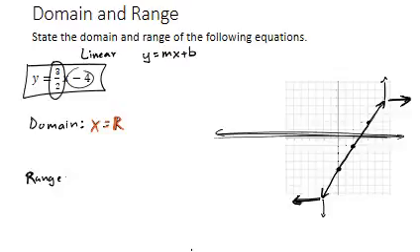We can use that same exact argument for the range. We know that our graph goes up forever and down forever. Therefore, there's no boundary up here or down here that I could draw that my graph will never get to. So my range is y equals all real numbers. In fact, for the vast majority of linear equations, the domain and range are y equals all real numbers for the range and x equals all real numbers for the domain.